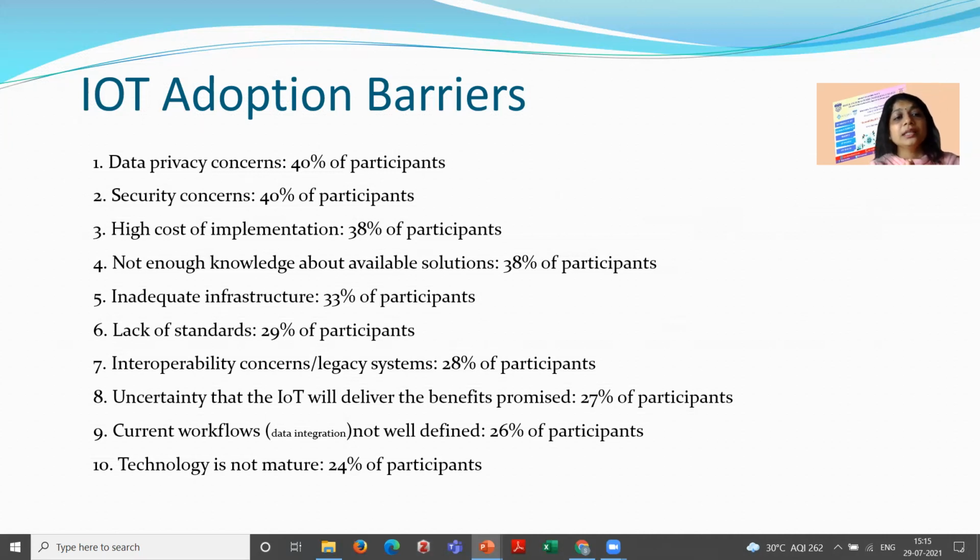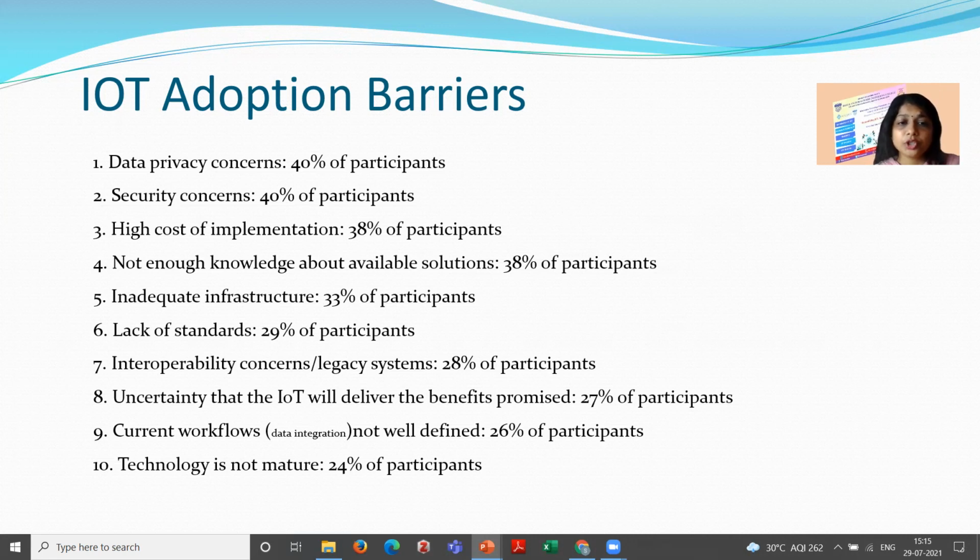The next one is the high cost of implementation. 38% of participants say that the cost of an IoT device is very huge, because of the devices, the connectivity, and the software, which in this context is known as firmware. Automatically the cost of the components increases.